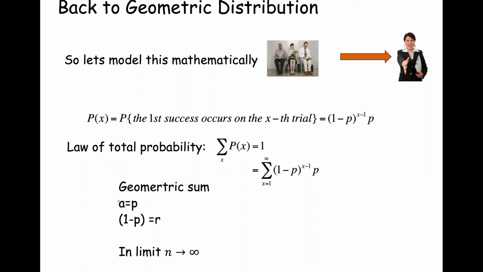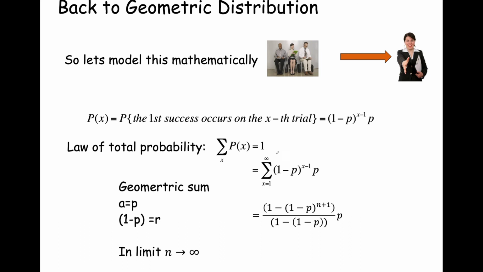So let's assume our A value from our geometric series is P, our probability of success. So that's going to be our A. And our 1 minus P, that's going to be our R. And we're going to take the limit as n goes to infinity of this expression.